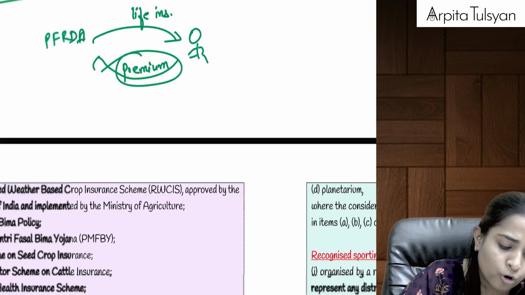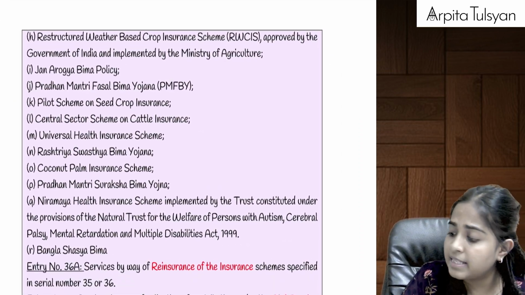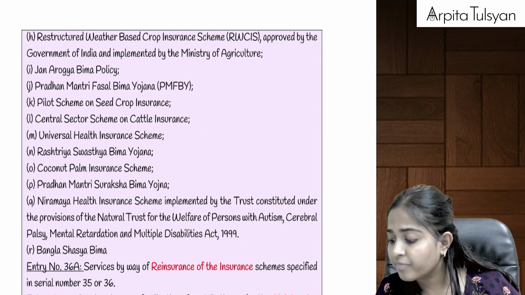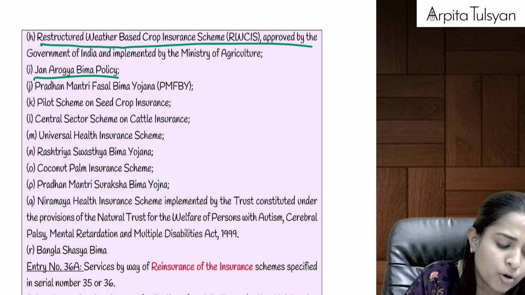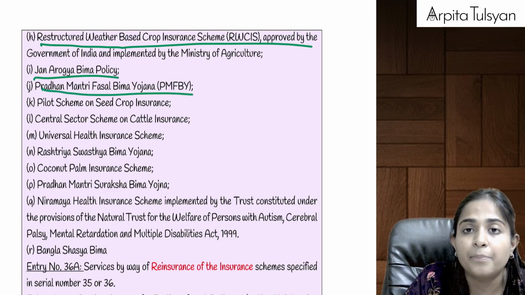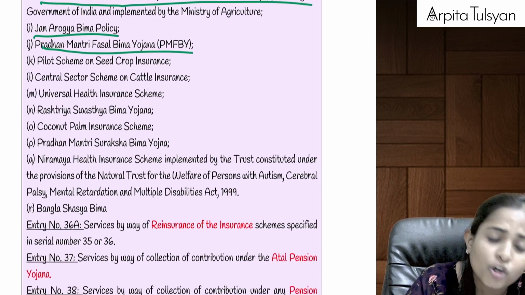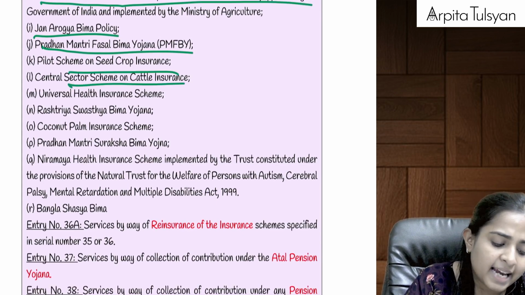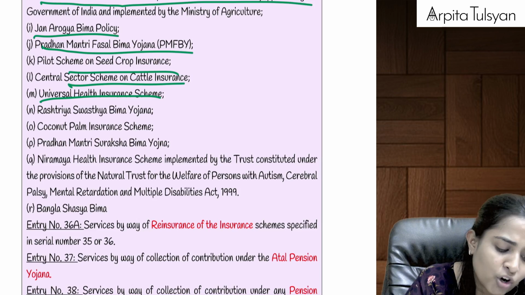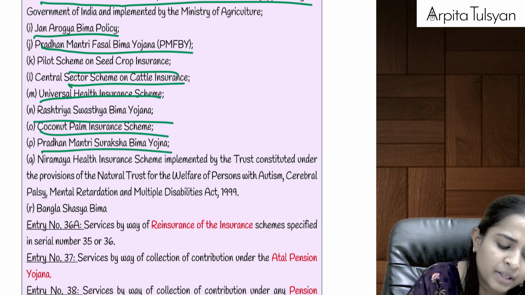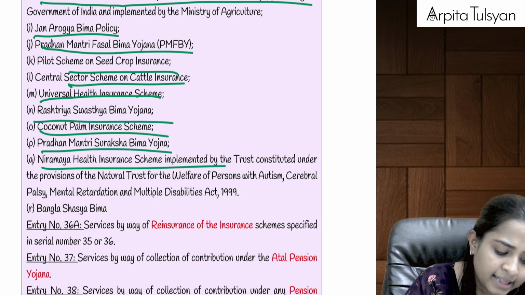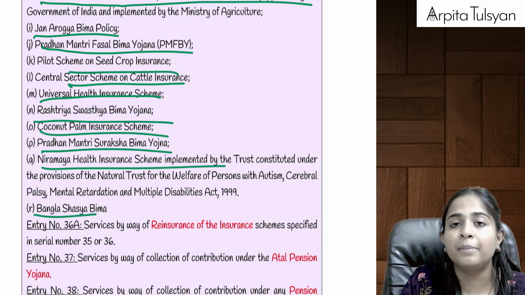See the names they have given here: restructured weather-based crop insurance, Jan Arogya, Pradhan Mantri Fasal Bima Yojana, which relates to agriculture, crop, seed crop insurance, cattle insurance, universal health insurance, Rashtriya Swasthya Bima Yojana, coconut palm insurance scheme, Pradhan Mantri Suraksha Bima Yojana, Nirmaya health insurance, Bangla Sashya Bima, etc.